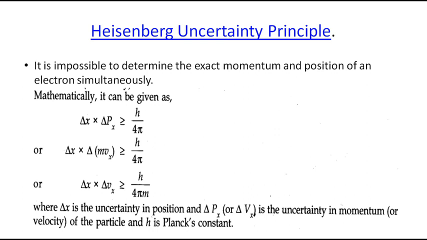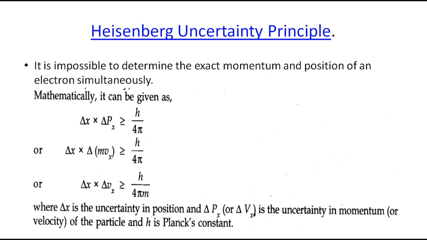For now, you understand what Heisenberg's uncertainty principle is. So what does it say? It is impossible to determine the exact momentum and the position of an electron simultaneously. Now you know electrons are moving in orbits, and orbits have fixed energy. Orbits are nothing but fixed energy levels. But you cannot say the position of the electron perfectly.